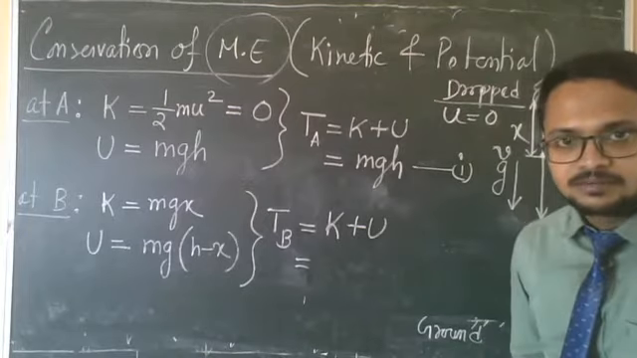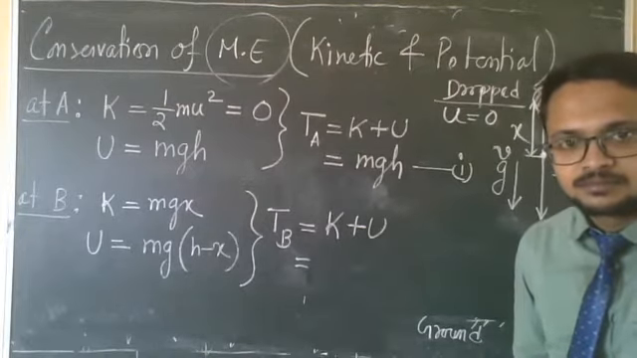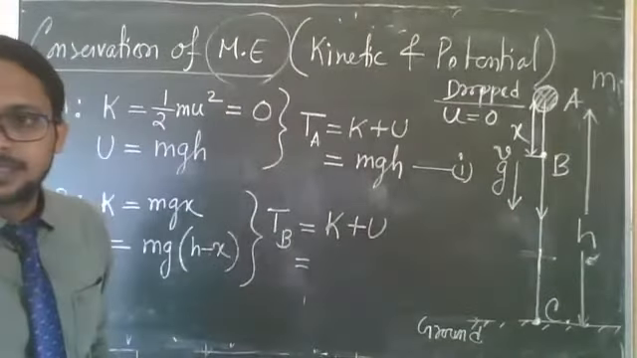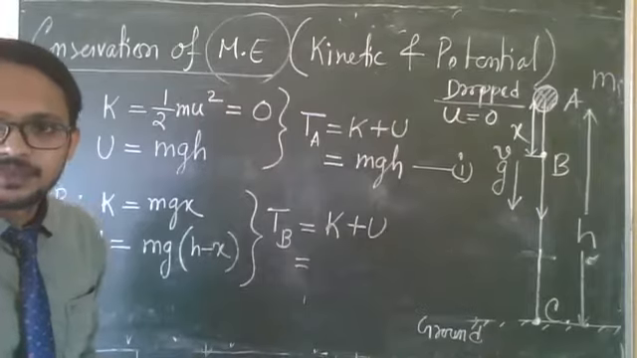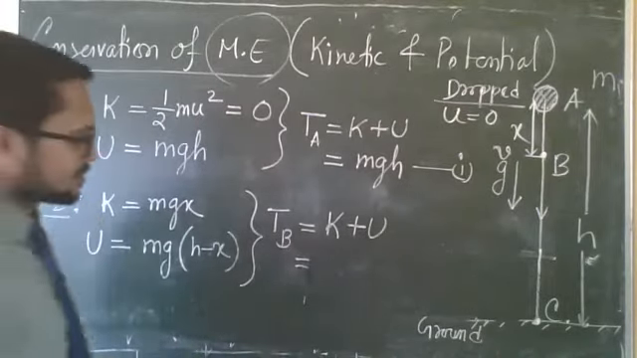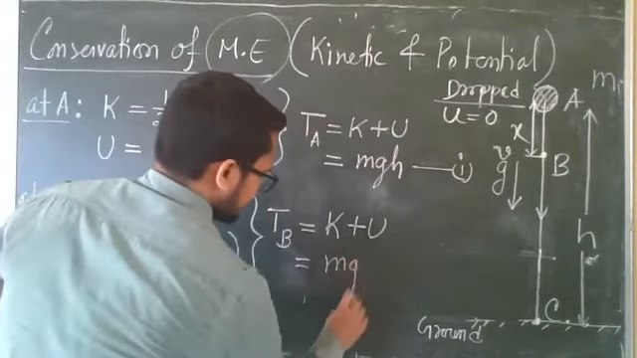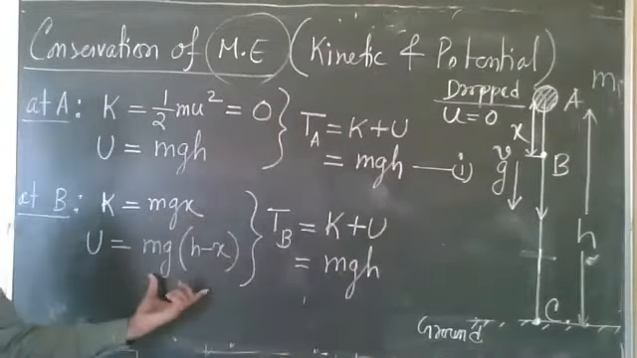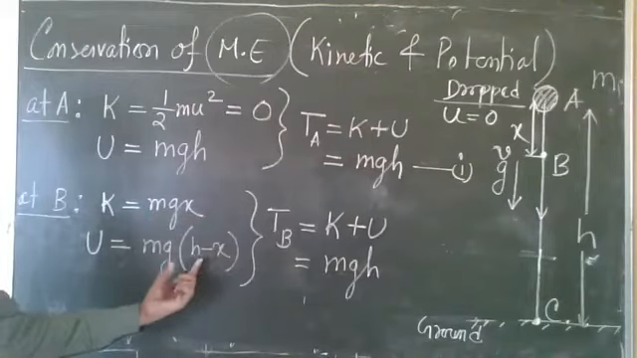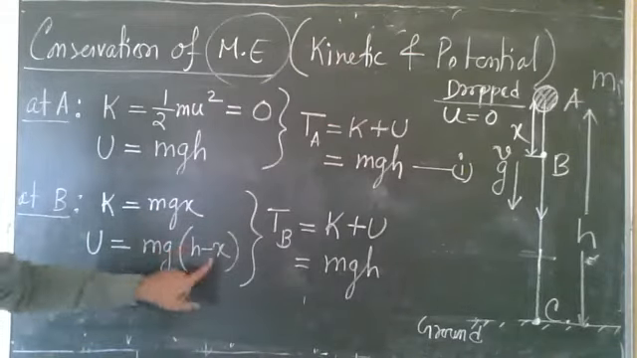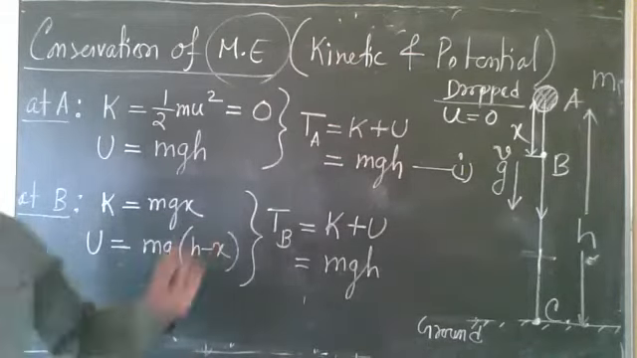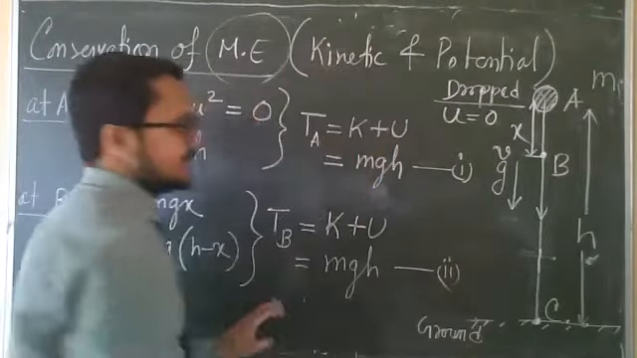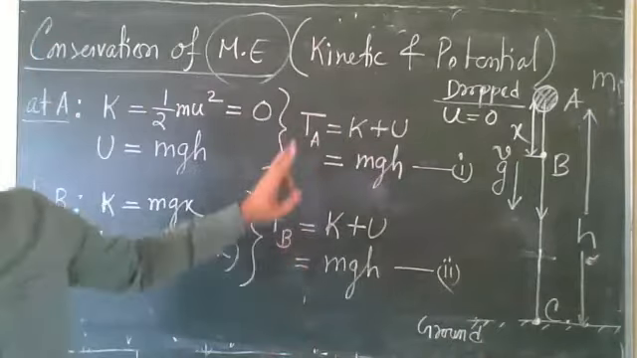K plus U. Who will help me for finding K plus U? MGH. Are you getting MGH? Add these two terms. Remove the bracket from here. MGH minus MGH, MGX cancelled out. You will get MGH. So at point B, we are getting total energy MGH. That means mechanical energy is same.